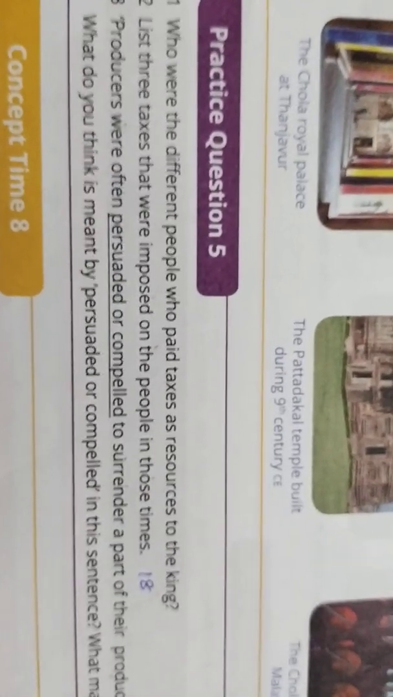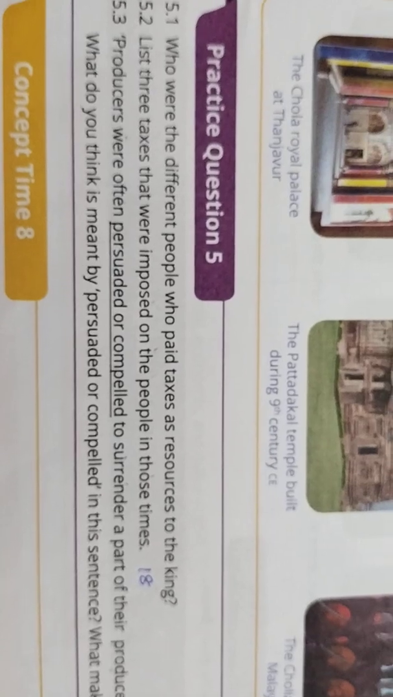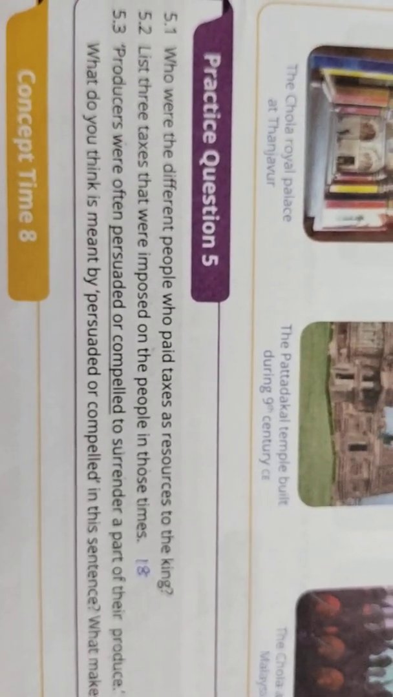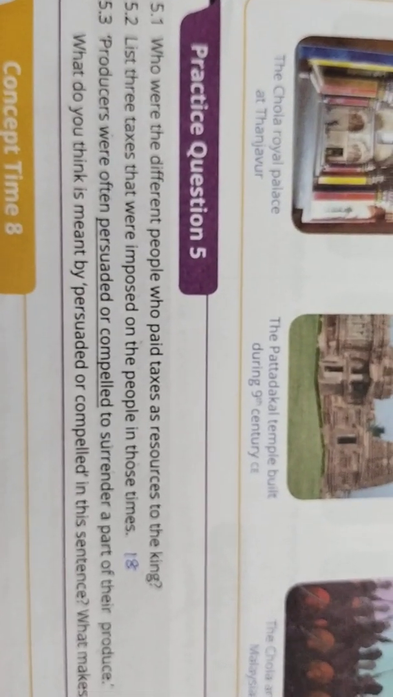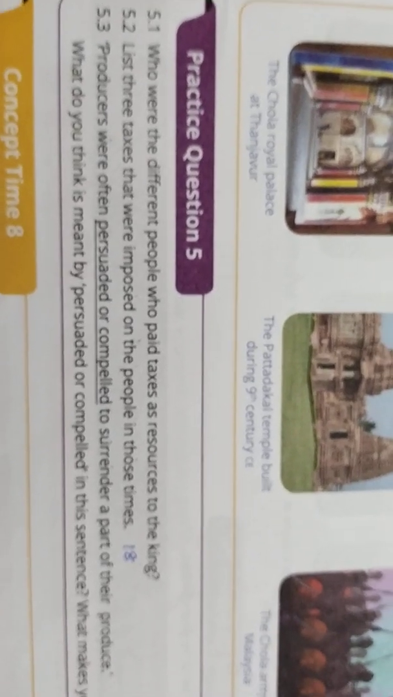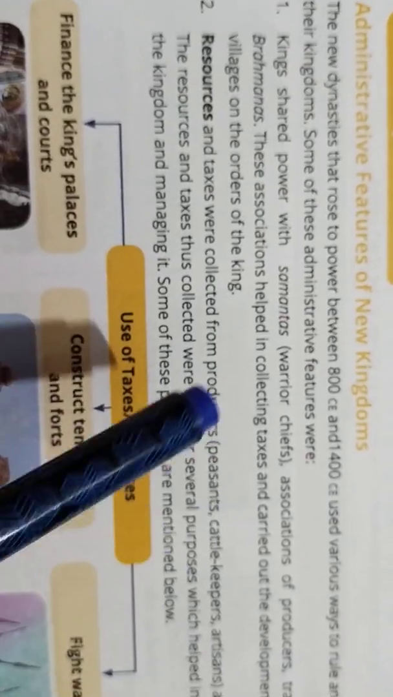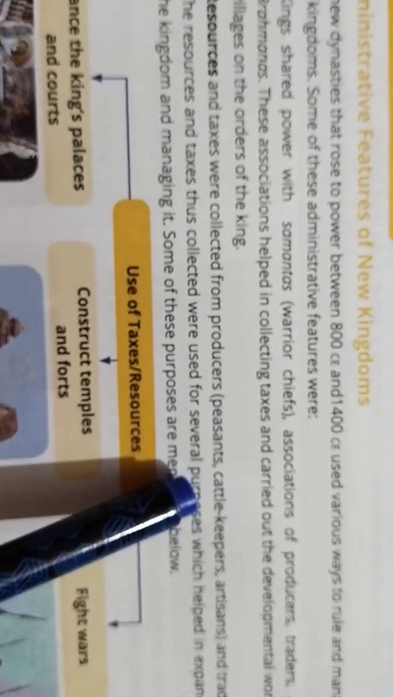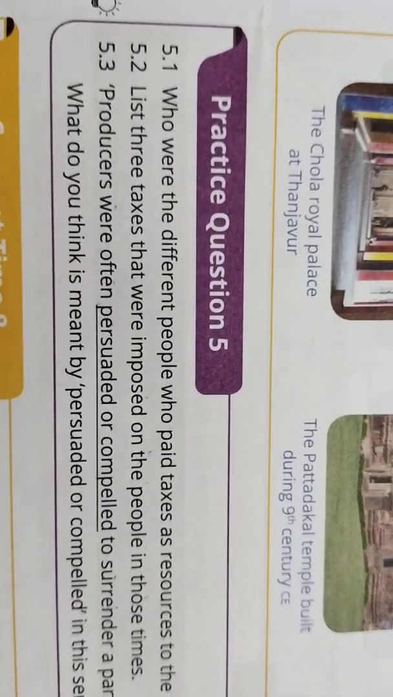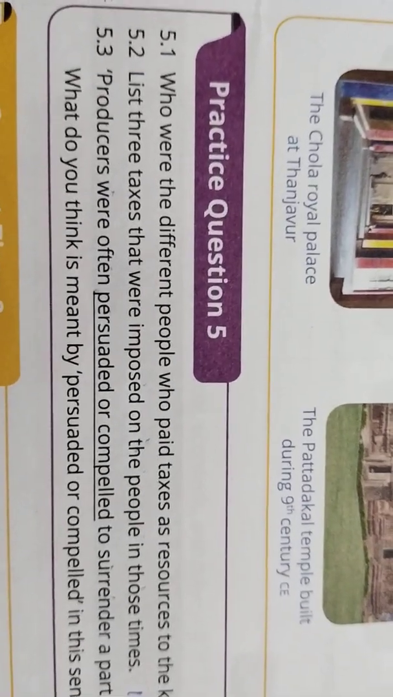Here are questions for you, practice question 5. Who were the different people who paid taxes as resources to the king? These are the three: peasants, cattle keepers and artisans, isn't it? Then list 3 taxes that were imposed on the people in those times.